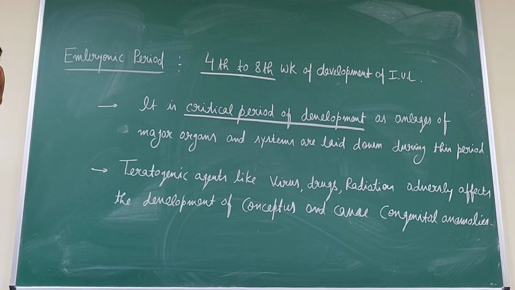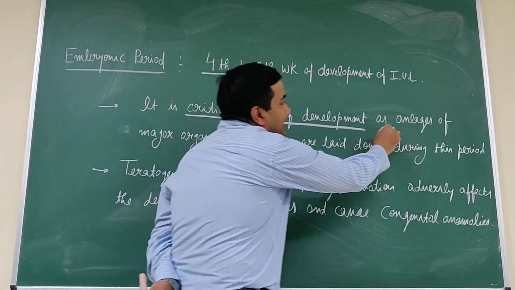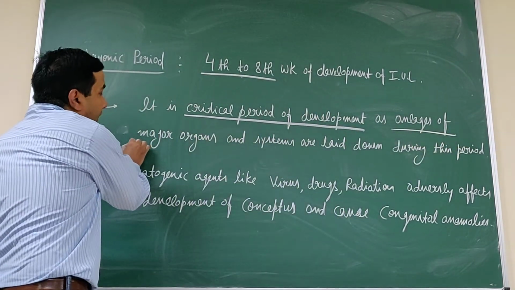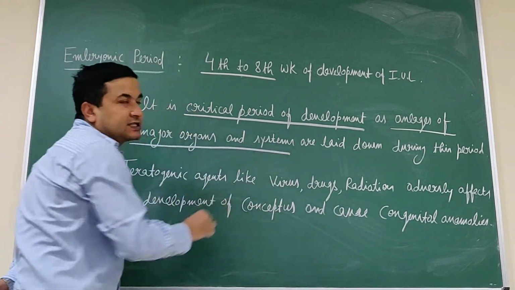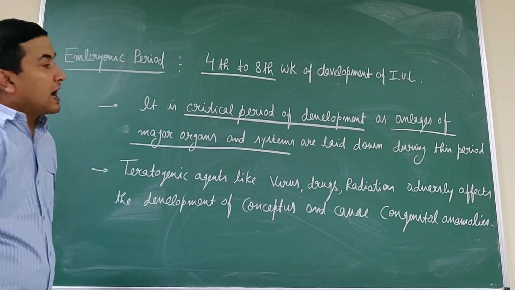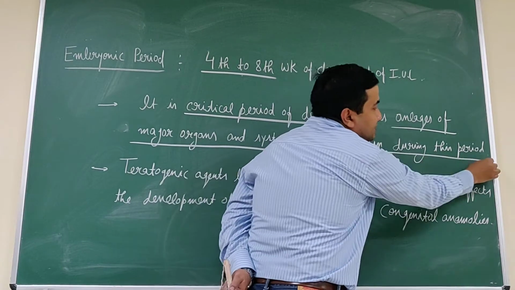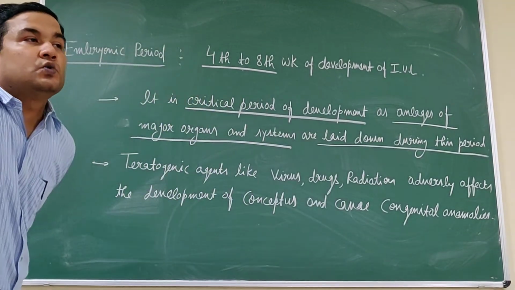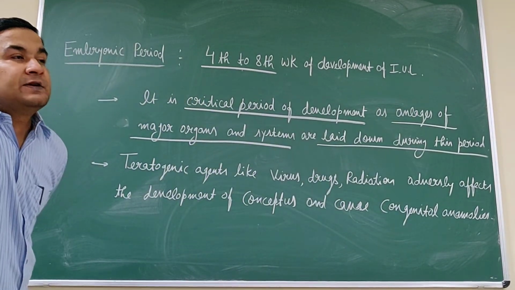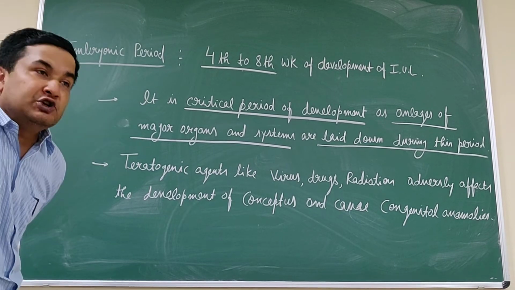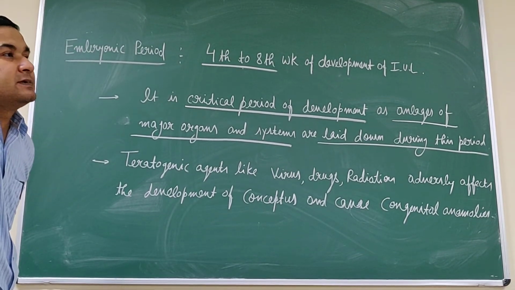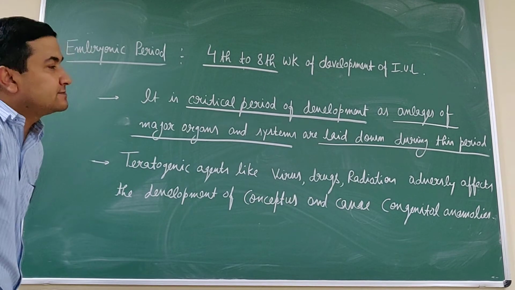Why is it the critical period? Because the primordia of all major organs and the systems are laid down during this period. We have seen it is the formation of the neural tube that is completed in the 4th week.